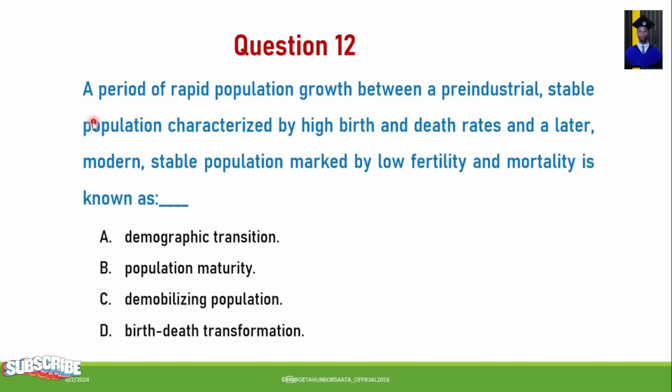Next, the period of rapid population growth between a pre-industrial stable population characterized by high birth and death rates and a later modern stable population marked by low fertility and mortality is known as A. Demographic transition. B. Population maturity. C. Demobilizing population. D. Birth-death transformation. So the situation is known as demographic transition.